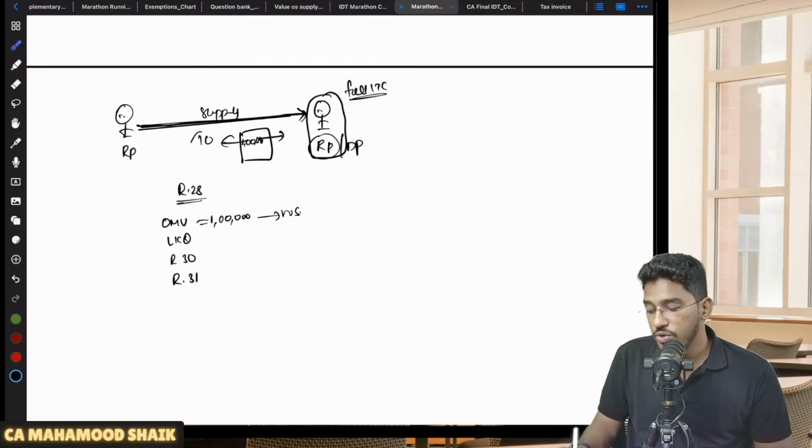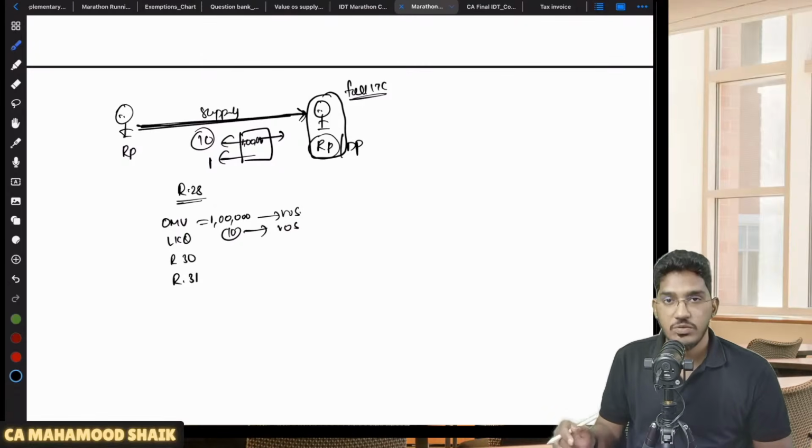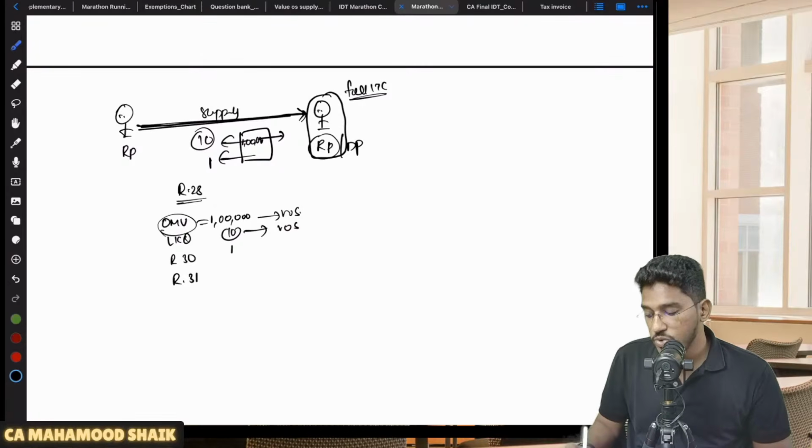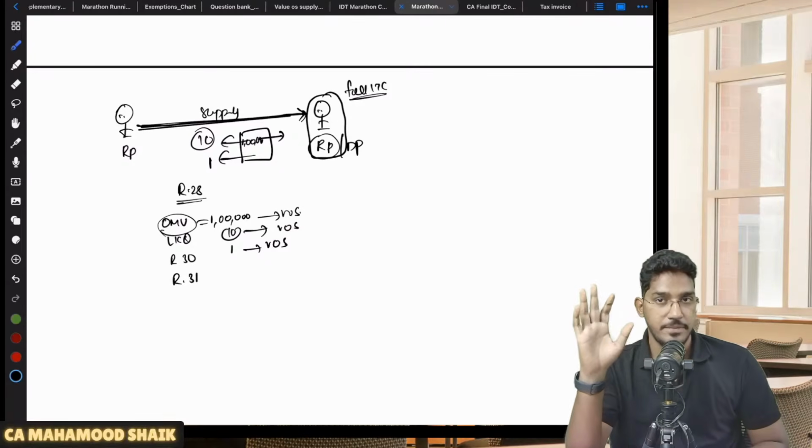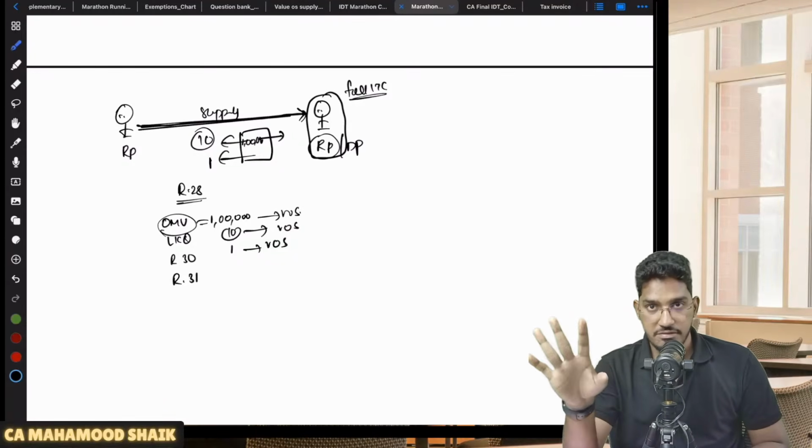If in your invoice you mention 10 rupees, that 10 rupees will become the open market value, and that itself will be considered the value of supply. If you mention 1 rupee in your invoice, that 1 rupee itself will be considered the open market value, and that will become the value of supply. Able to understand? Clear and comfortable, everybody?